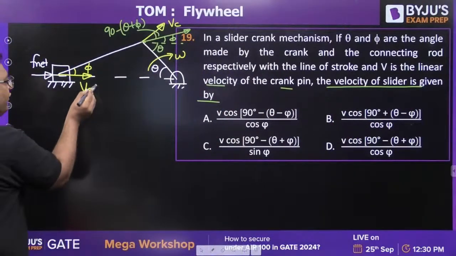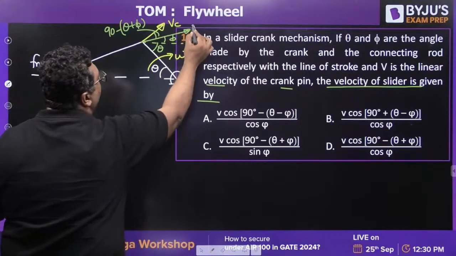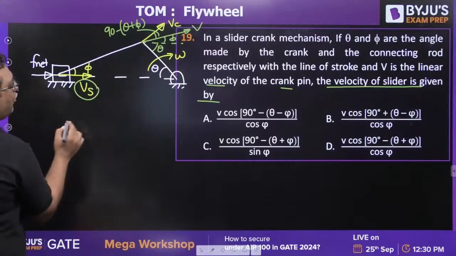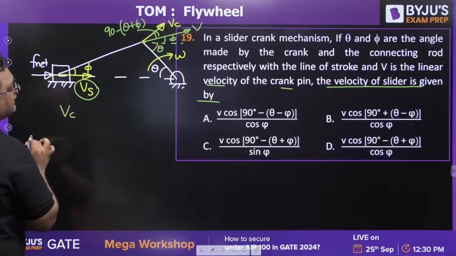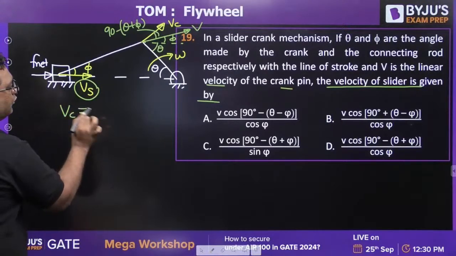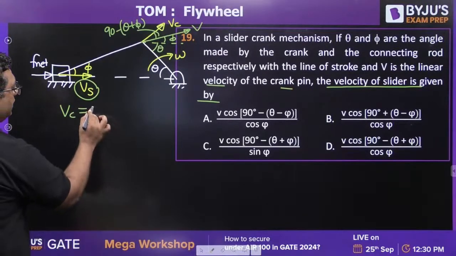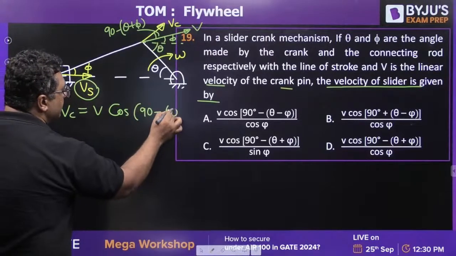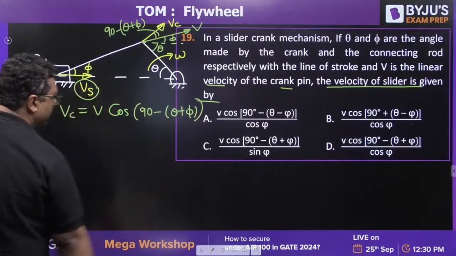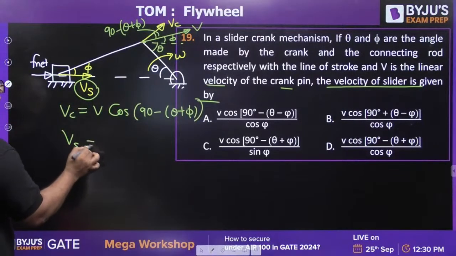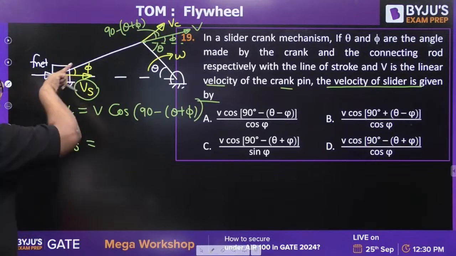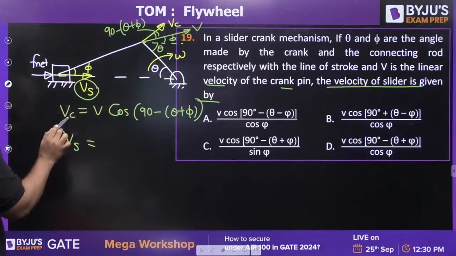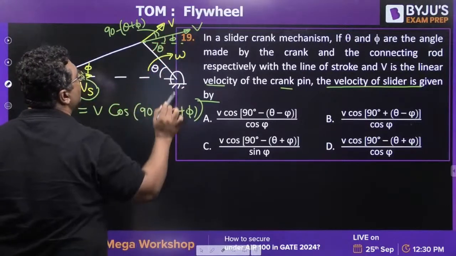You need to find out Vs in terms of V. First of all, you will find out the VC. VC is equal to V cos of 90 minus theta plus phi, and you know Vs is, this is phi, so this is V. Okay, I feel I have made one mistake. This is V and this is VC.